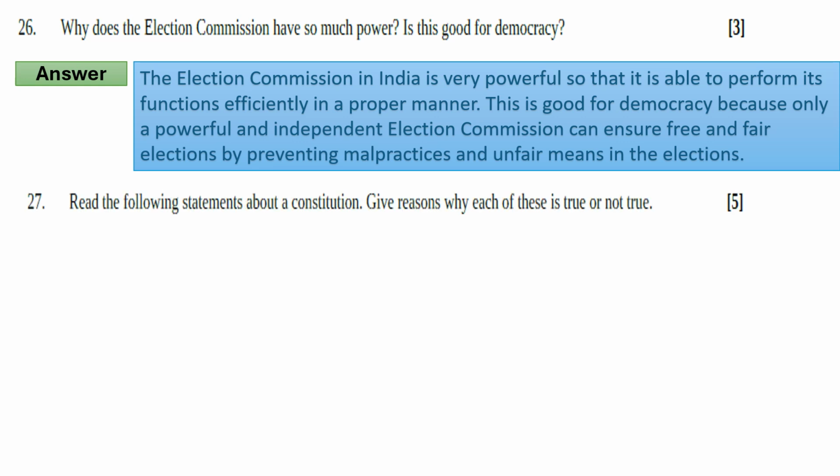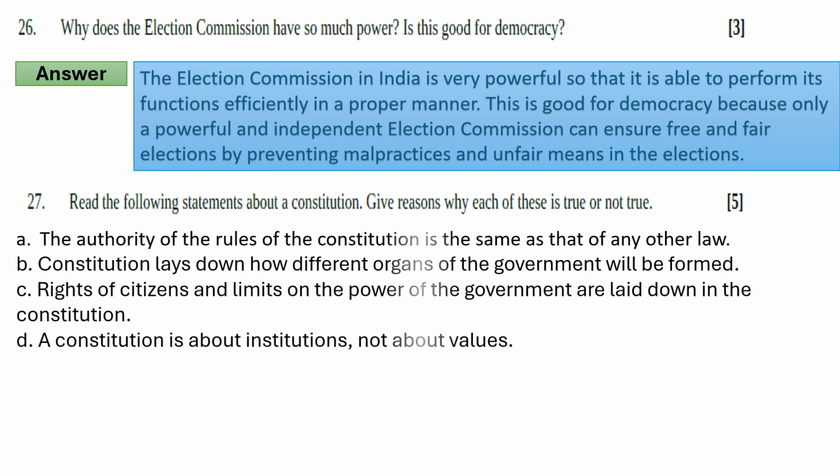Now move to the next question. Read the following statements about the Constitution. Give reasons why each of these is true or not true. A. The authority of a rule of a constitution is the same as that of any other law.